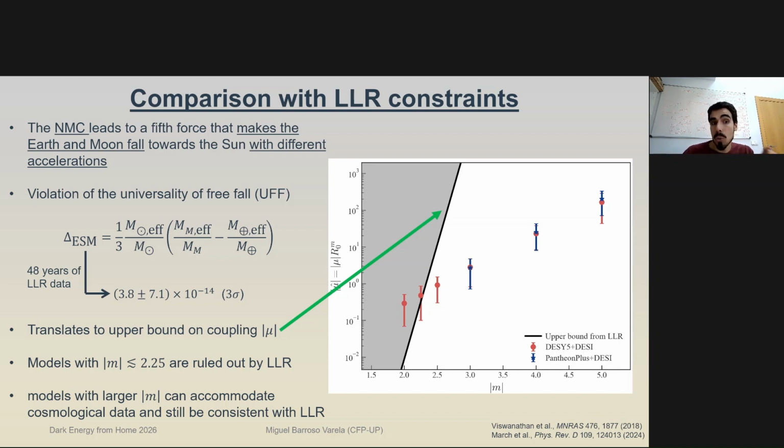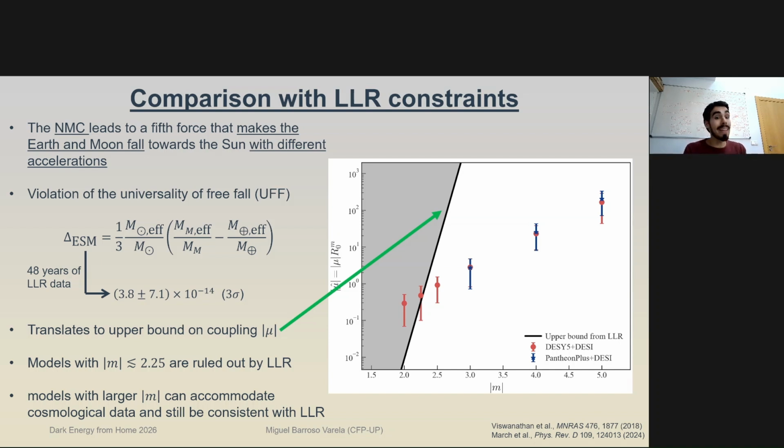And that translates to an upper bound on the coupling of the model, which we show here via this black line from an earlier work by March et al. in 2024. This shows us that our cosmological constraints, which are shown here by these red and blue dots from the Dark Energy Survey and Pantheon, are ruled out by lunar laser ranging constraints. And therefore, we cannot consider these models because they are not consistent with local solar system tests.